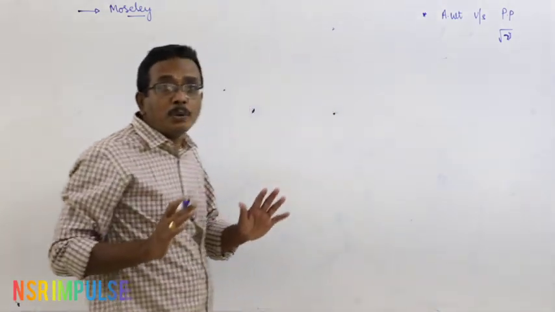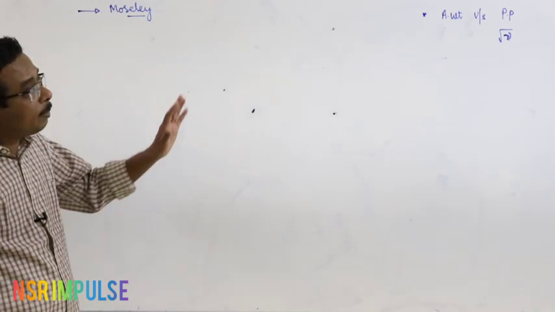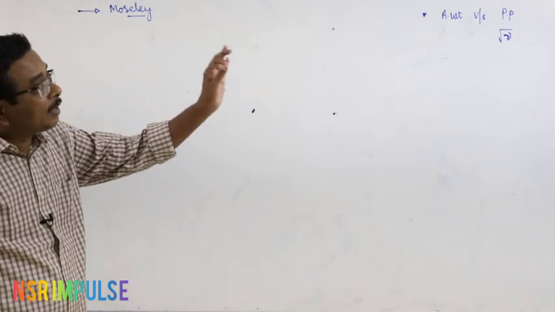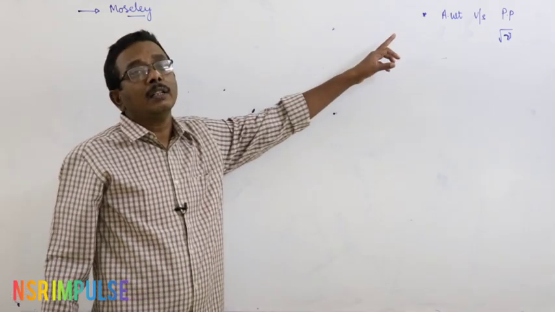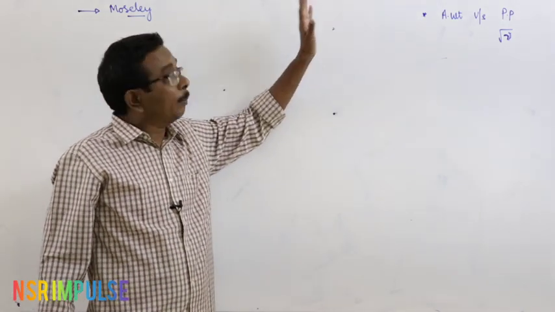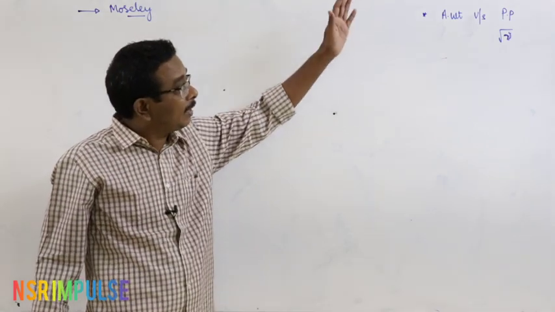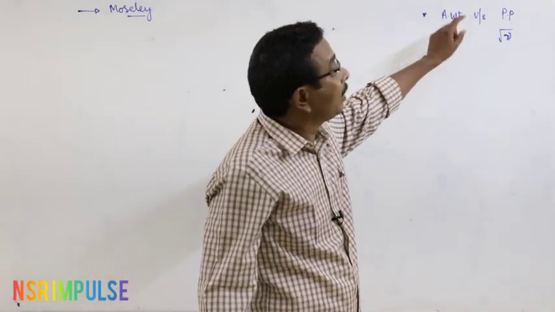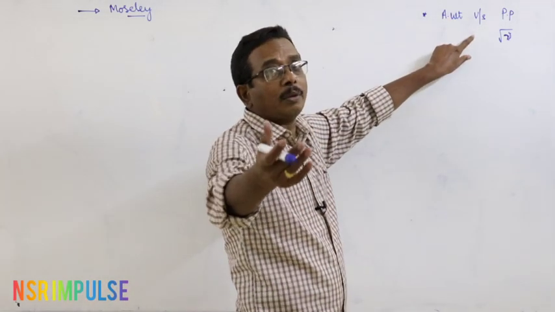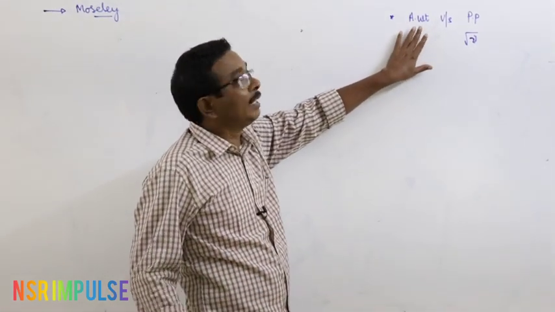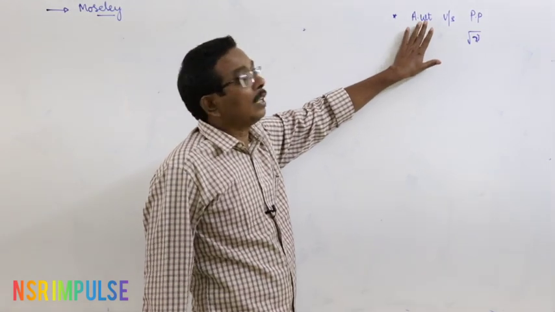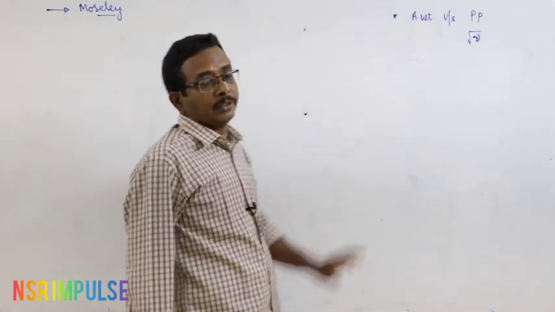Then it was proved that there is no relation between the properties of the element, particularly physical properties, and atomic weights. By plotting the graph between the atomic weight and properties of the elements, a zigzag graph is obtained, and it was proved that there is no relation between the atomic weight and physical properties.